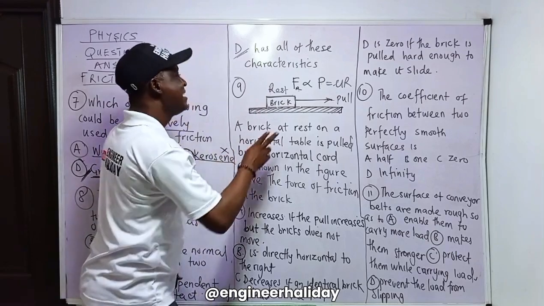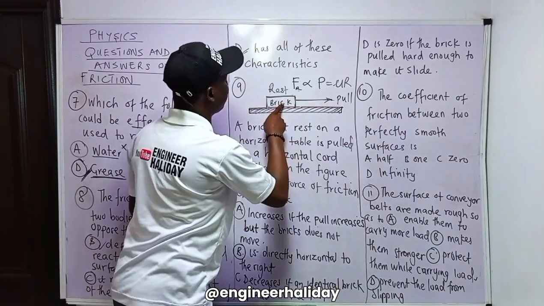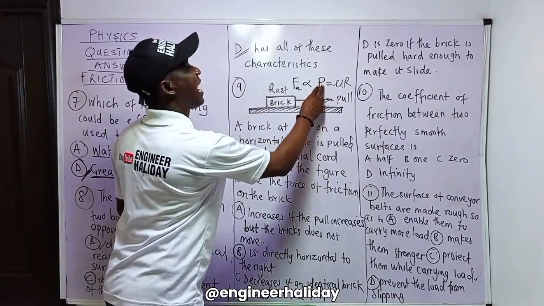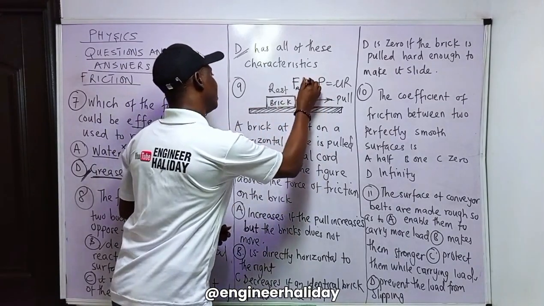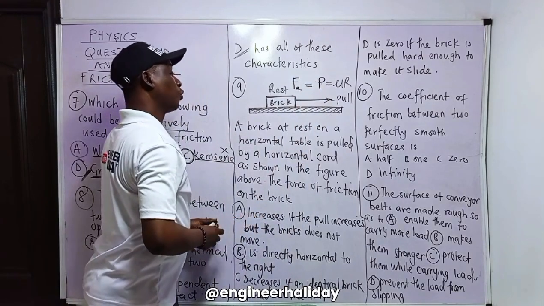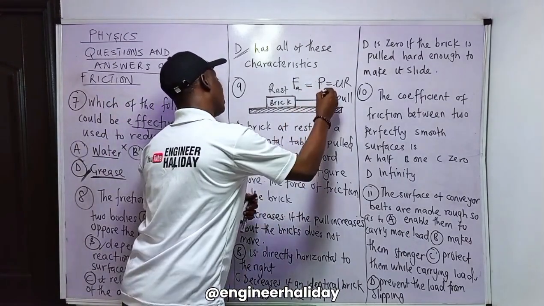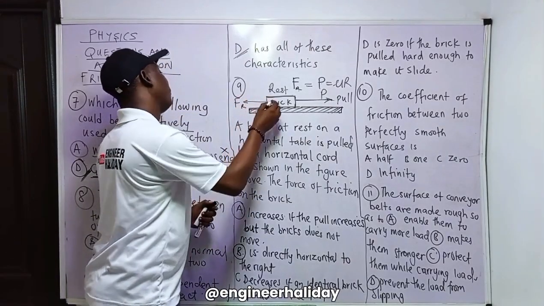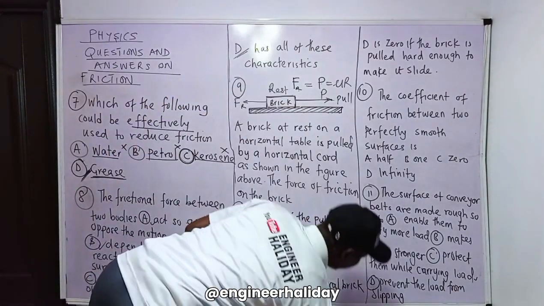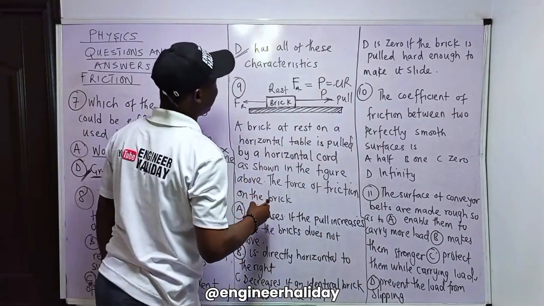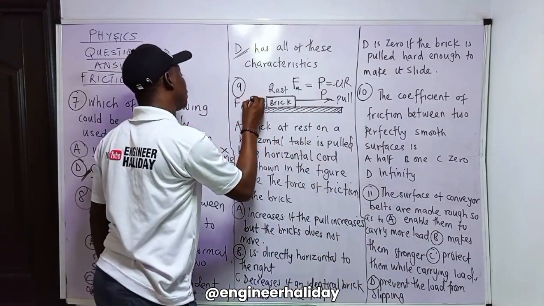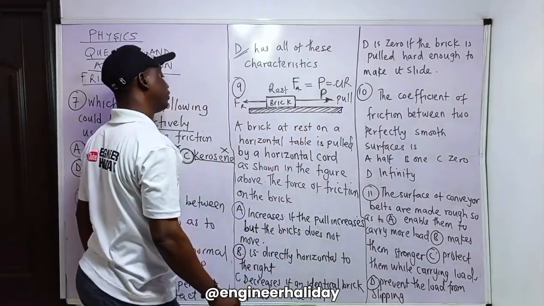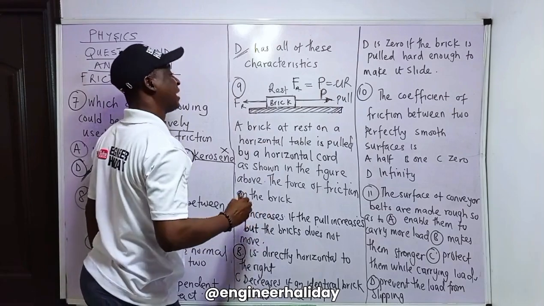Immediately the body starts moving, or this brick starts sliding, then the pulling force is now higher. At this point, they are equal. But when the pulling force P, let's say we call it P, is now greater than friction, what will happen to the brick? It will slide. In that case, we will say that pulling force is higher than frictional force at that point, because it's under sliding friction at that point, and it will have an acceleration.